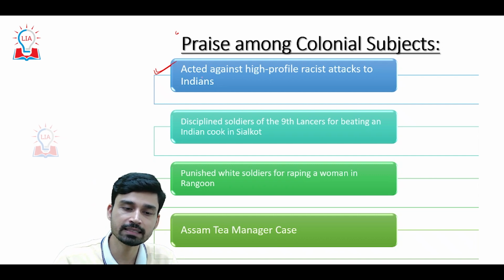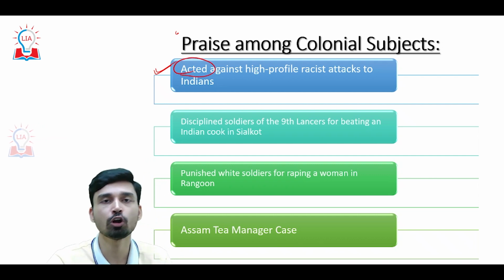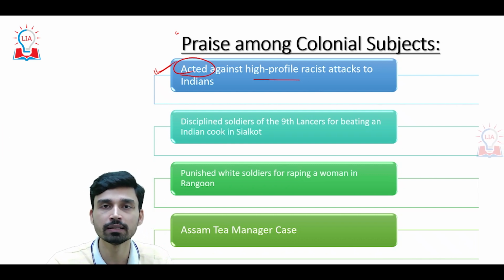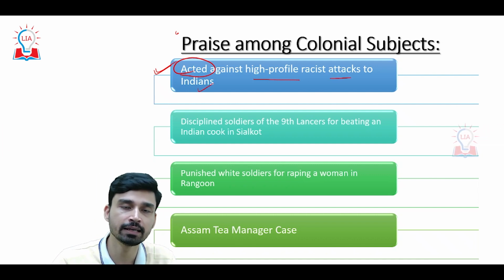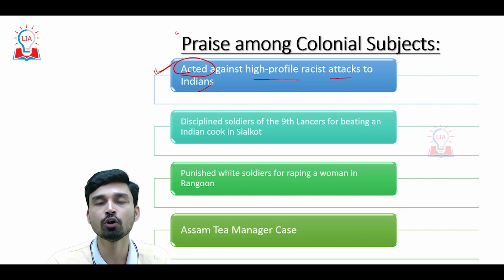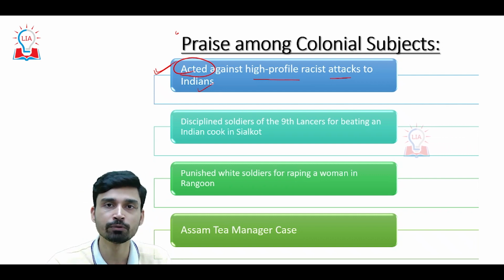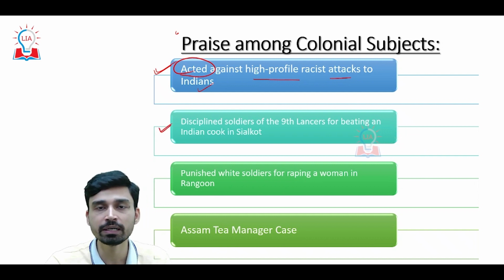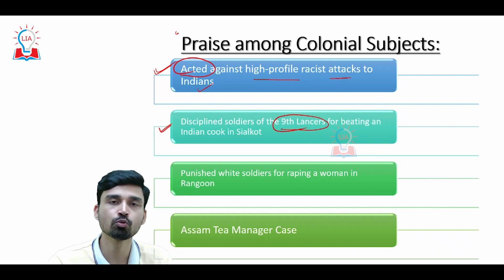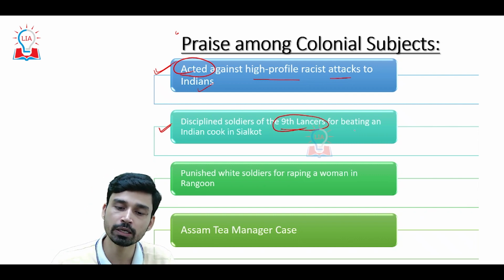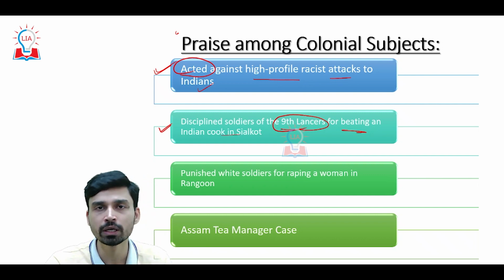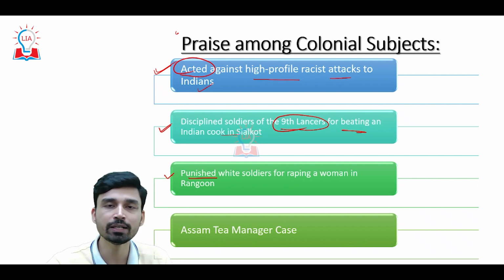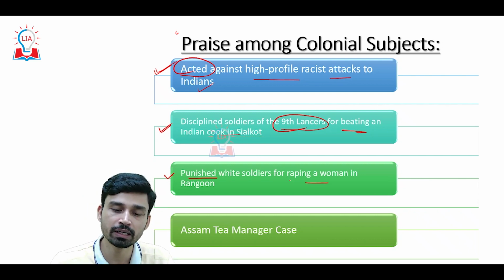First of all, in a lot of incidents, he acted against the Westerners when there were high-profile racist attacks against Indians. He was favoring Indians and did not want to encourage racist attacks by Westerners against Indians. The second step he took was that he disciplined the soldiers of the 9th Lancers when they were believed to be involved in the beating of an Indian cook in Sialkot, which caused the death of this particular cook. Third, he is also known for punishing white soldiers when they raped a woman in Rangoon.